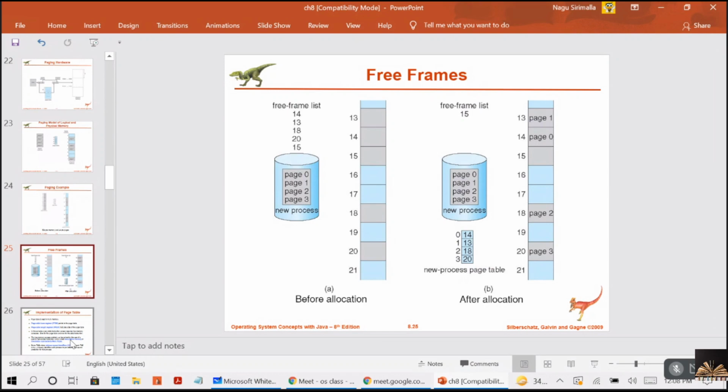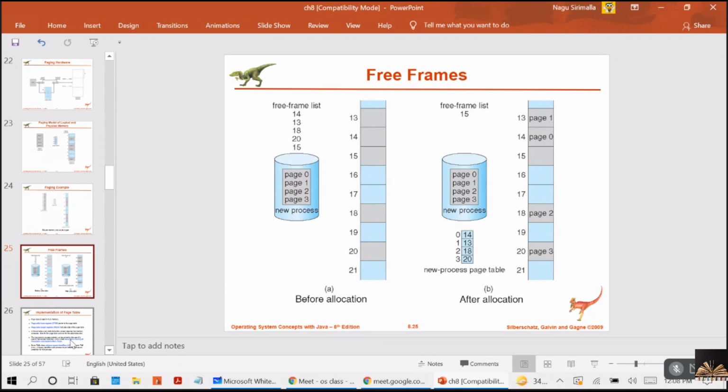So with this I can say the paging scheme avoids external fragmentation. You are understanding me, right? But it is suffering from internal fragmentation.